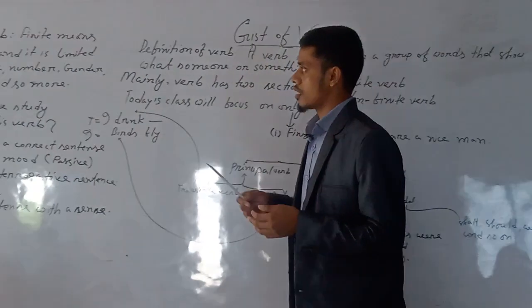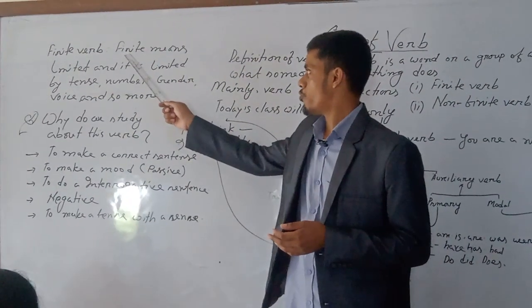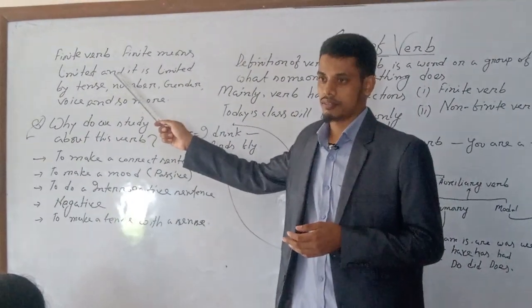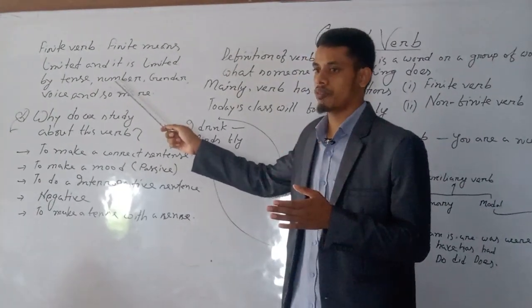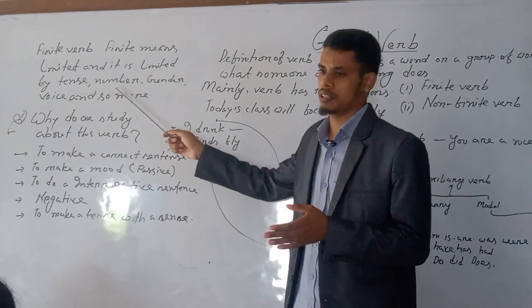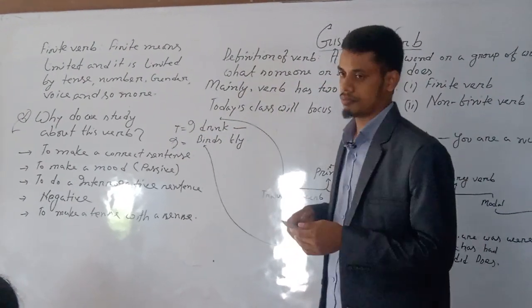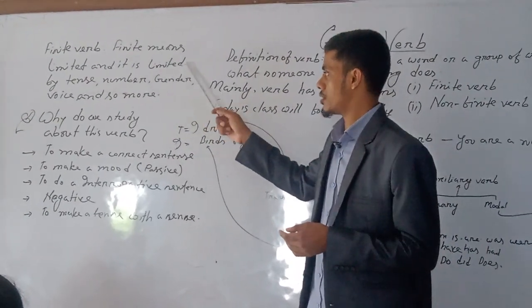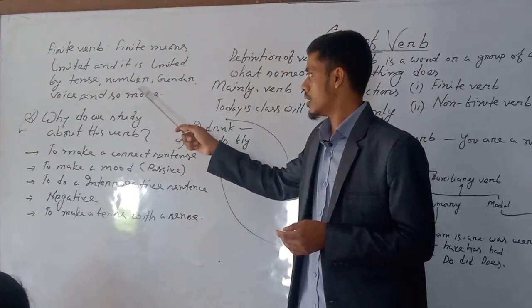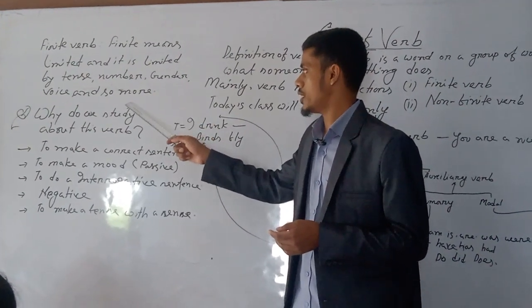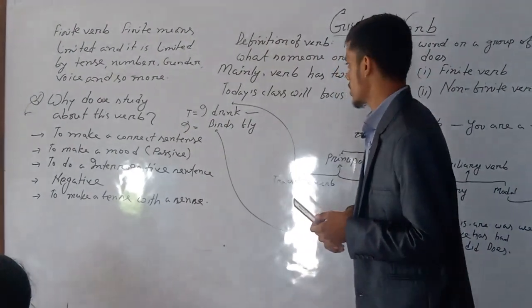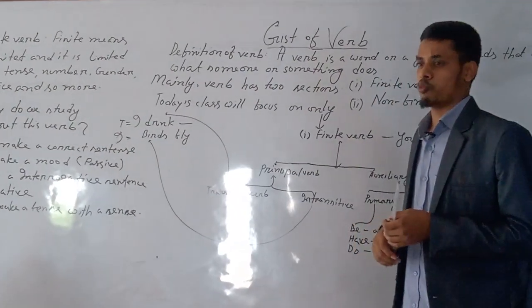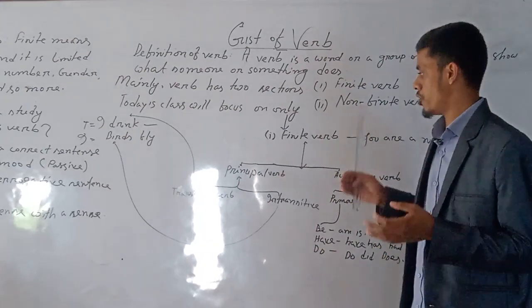Listen carefully. Finite means limited. It is significant for you to understand this to grasp the whole message of the finite verb. It is limited by tense, number, gender, voice, and so on. That is called finite. Let's run through the types of finite verb.